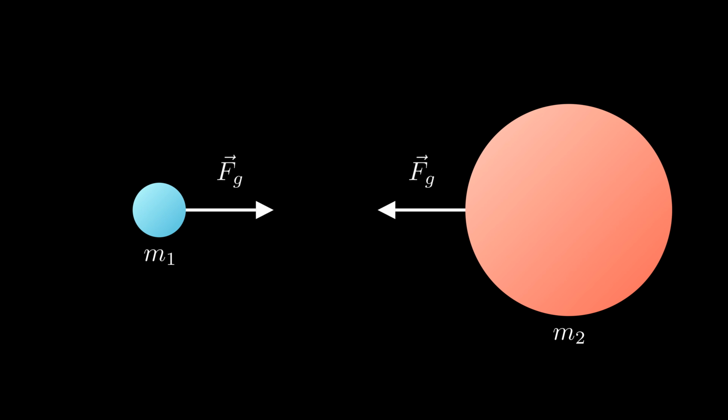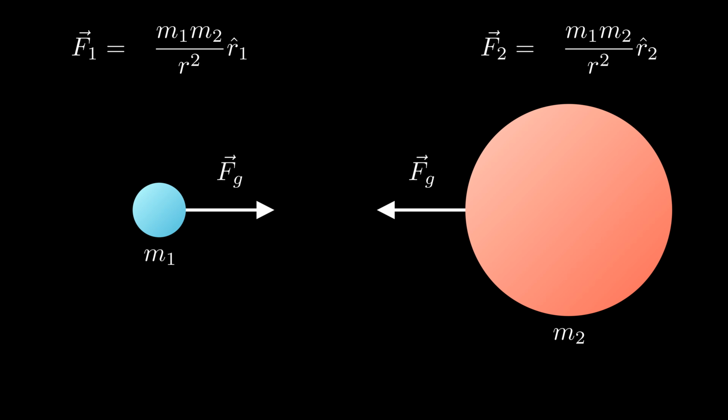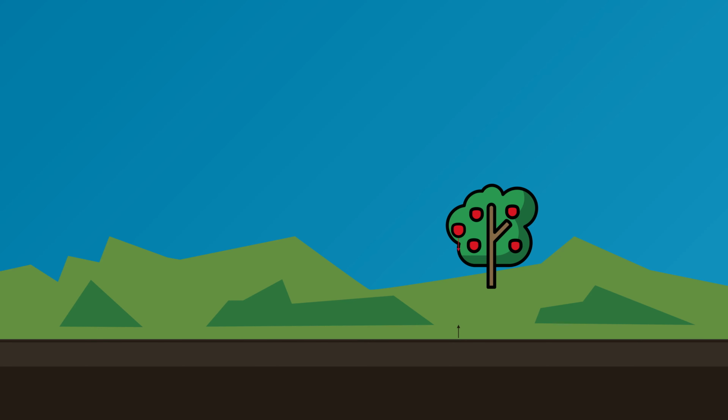For simplicity, let's consider two objects with masses m1 and m2. The force of gravity on each of these objects essentially depends on a few factors. They are the masses of both objects, the square of the distance between them, and the direction of each point from the other. This quantity is then scaled by a certain number, a gravitational constant specific to our universe. All of this is to say each object is pulled in the direction of the other by a certain amount.